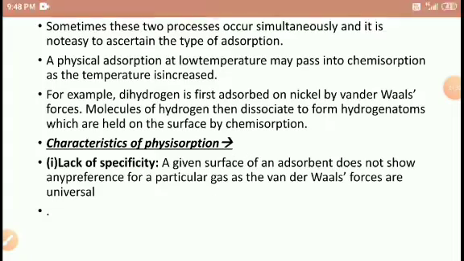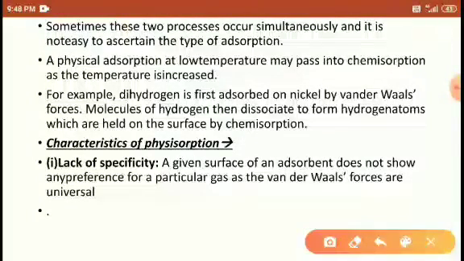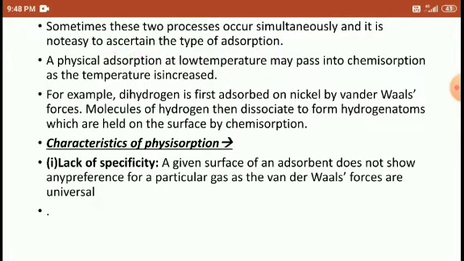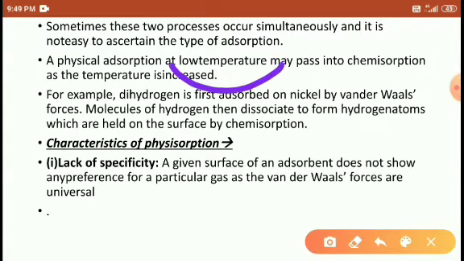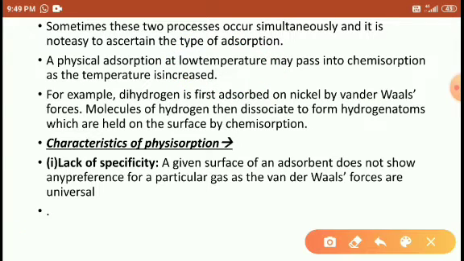So, sometimes the process occurs simultaneously. It is not easy to ascertain the type of adsorption. It is not easy to identify. Sometimes physical and chemical adsorption occur simultaneously, students. Physical adsorption occurs at low temperature, and passes into chemical adsorption.